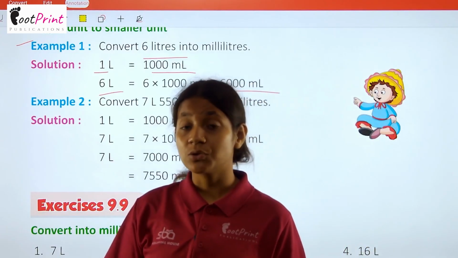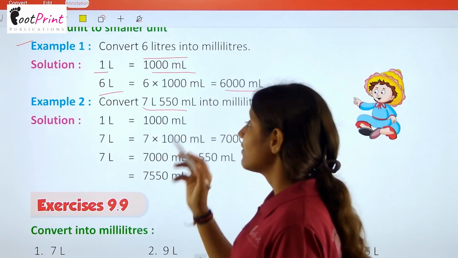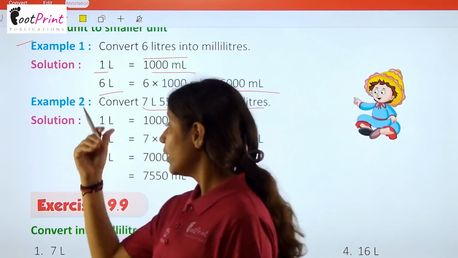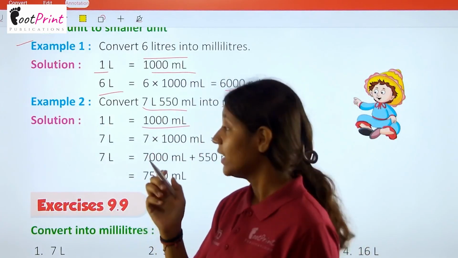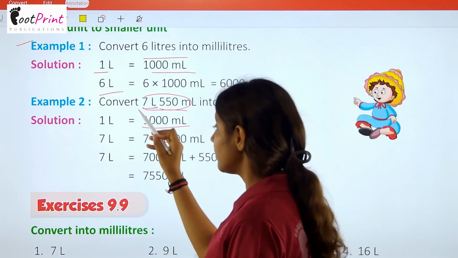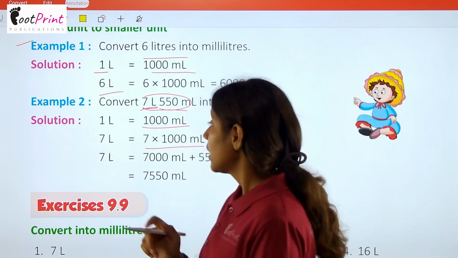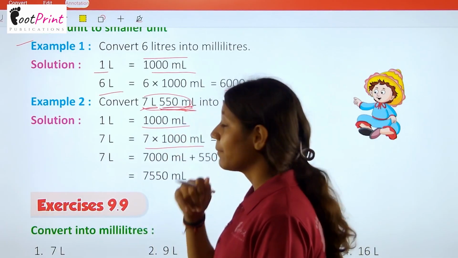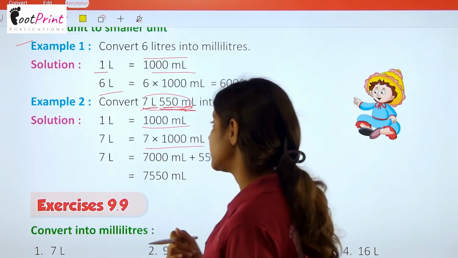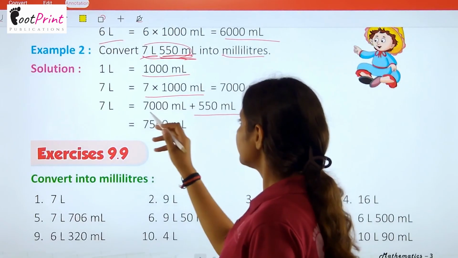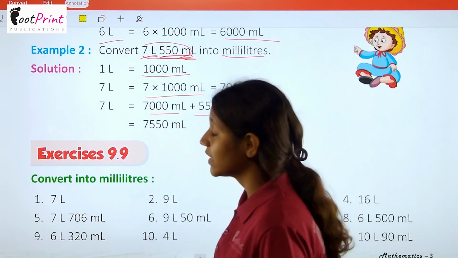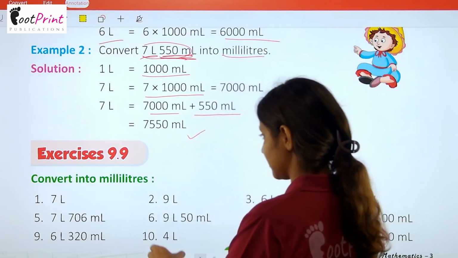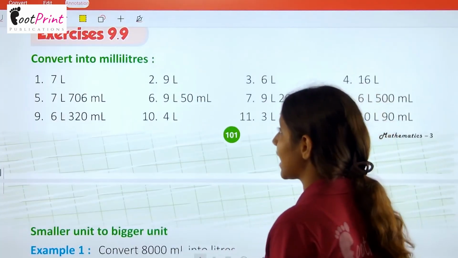Now, example number 2. Convert 7 liter 550 milliliter into milliliter. So, 1 liter contains 1000 ml. That's why we can write here that 7 liter will contain 7000 ml. And again, this value is already in the same ml unit. We don't have to change it. So, we are writing here 550. So, 7000 plus 550 is 7550 milliliter. That is our answer.